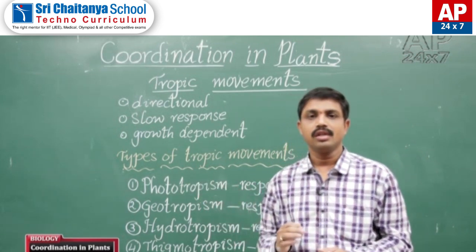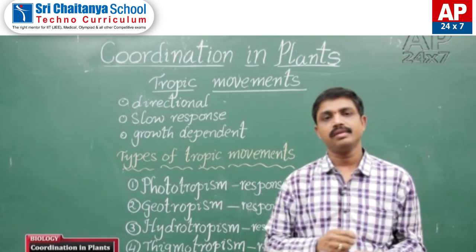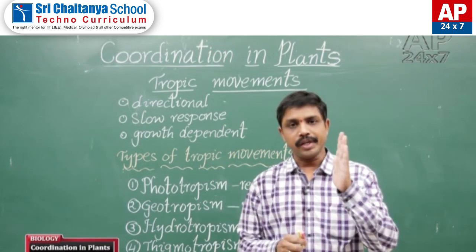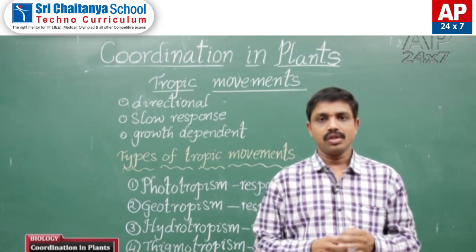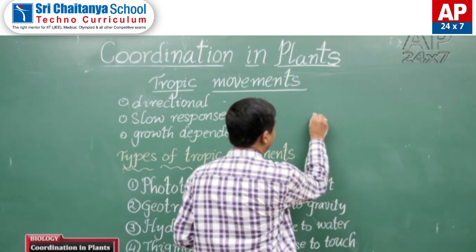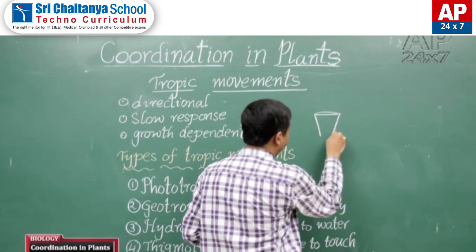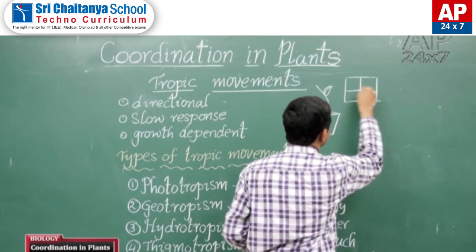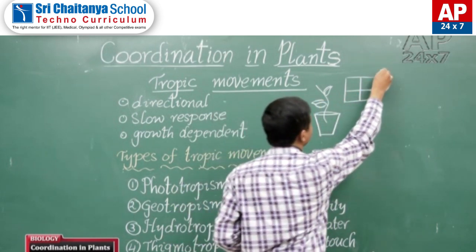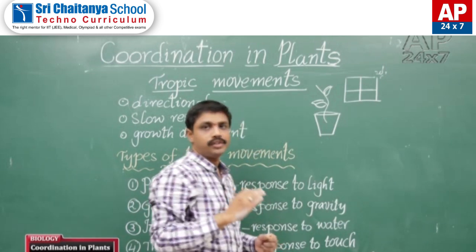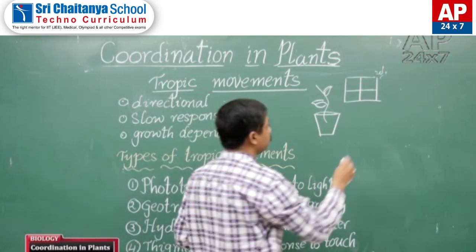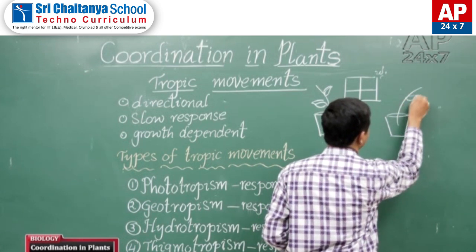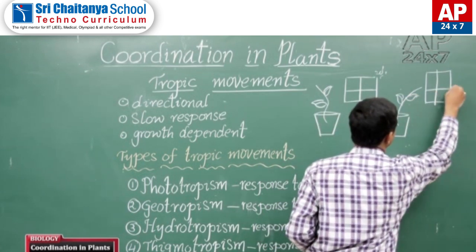Already we know that Charles Darwin and Francis Darwin conducted experiments on phototropism. The stems bend towards the light. To understand this, when we keep a potted plant near the window, after 1 week we will find the stem bends towards the direction of light.